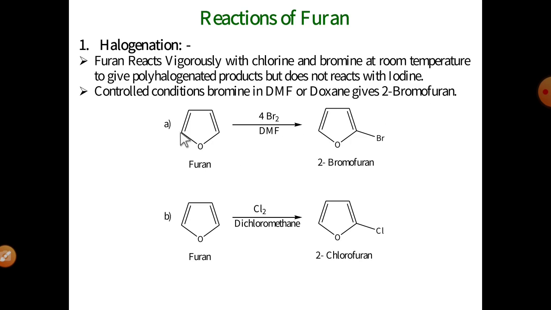See the reactions: furan in the presence of bromine water, with the reaction controlled by DMF, finally gives 2-bromofuran. The chlorination of furan, controlled by dichloromethane, again gives 2-chlorofuran. These are the halogenation reactions of furan.